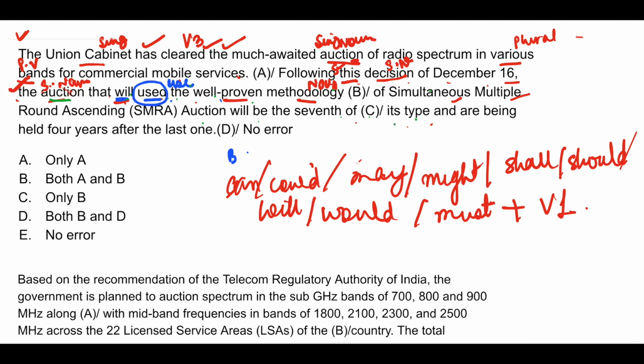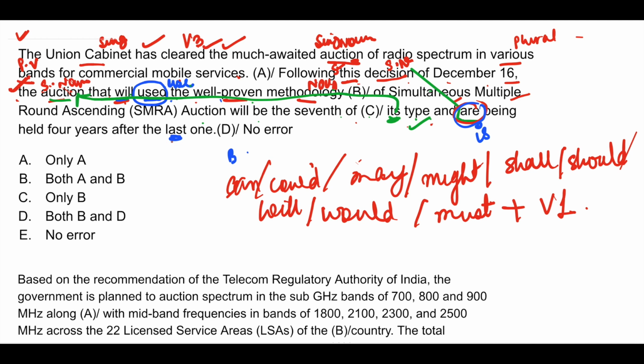So of whose type? This its has been used for this auction, which is singular. Okay, of its type and are being held. So are is incorrect here, because here we are talking about a particular auction. This auction is a singular noun, so you need a singular verb. So are is incorrect here. Instead of are, is should be used, and is being held 4 years after the last one. So this auction is being held 4 years after the last one.